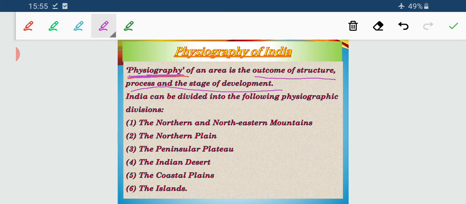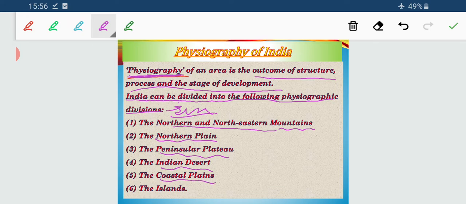So due to these various activities on the earth surface of India, we have the following physiographic divisions. Now what are those physiographic divisions? Number 1, northern and northeastern mountains, northern plain, peninsular plateau, Indian desert, coastal plain, and island groups.